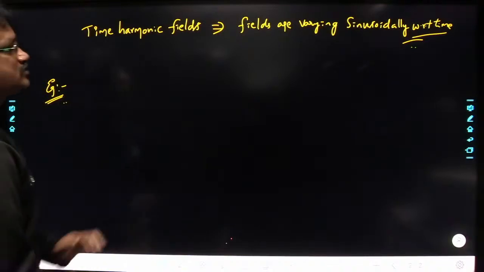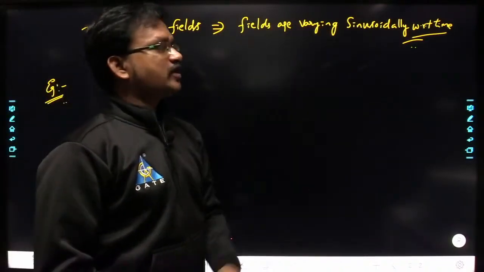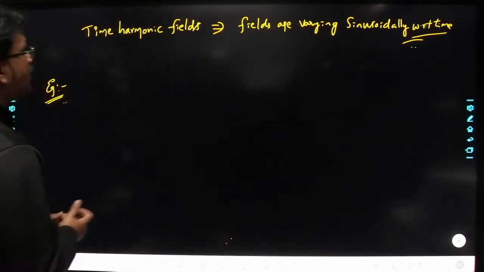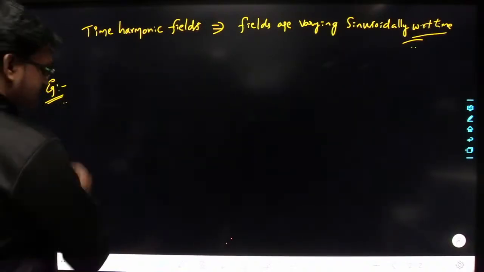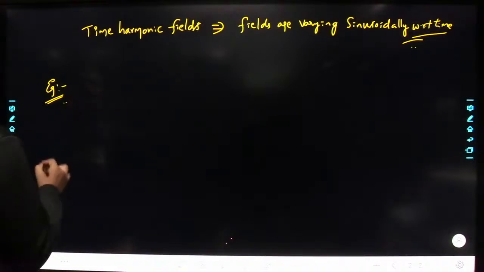Time harmonic fields. Fields are varying sinusoidally with respect to time. Then we call them time harmonic fields. Let us take an example here.